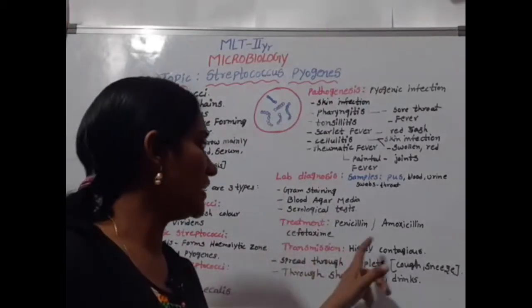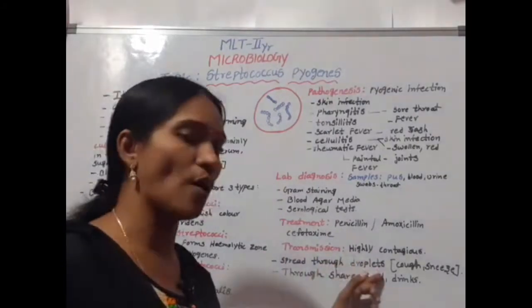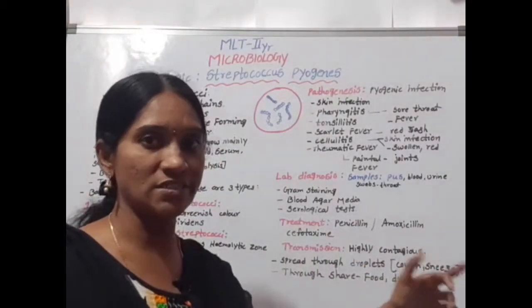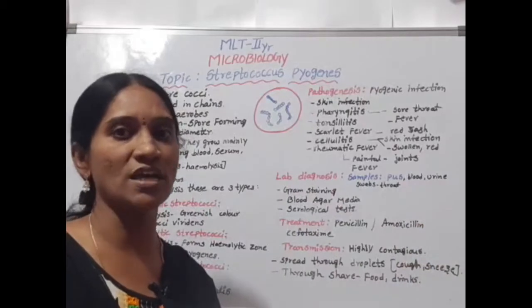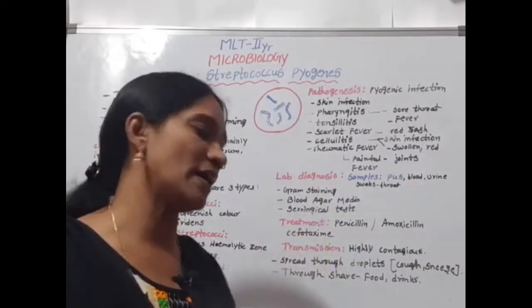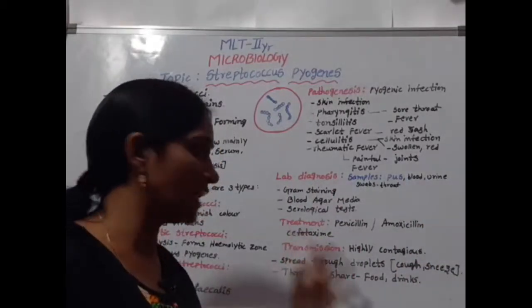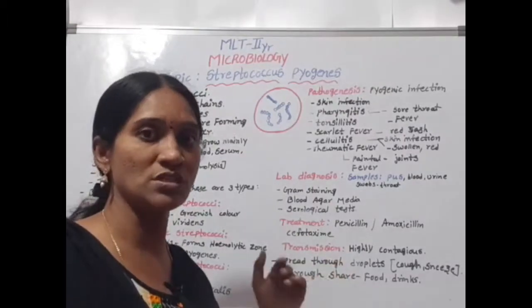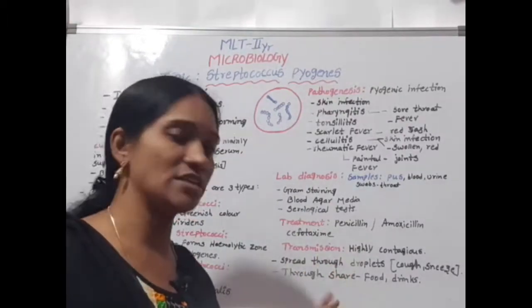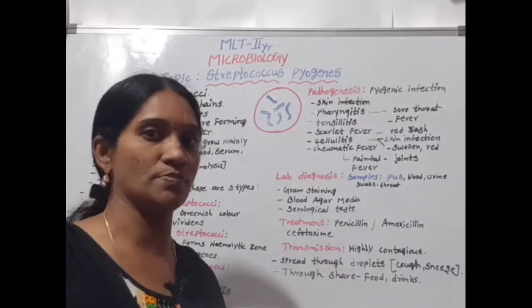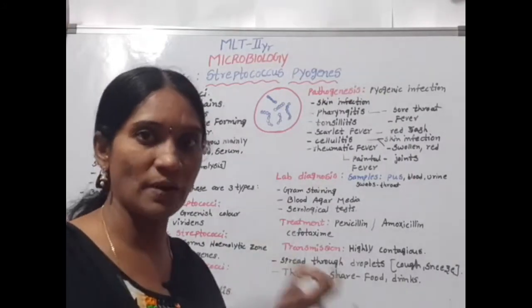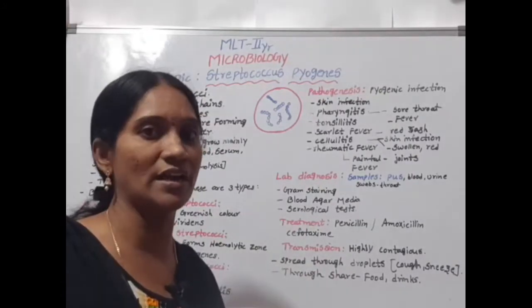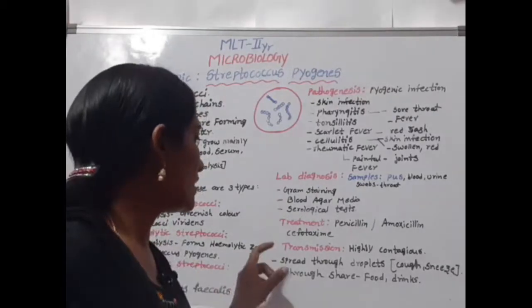Highly contagious, spread through droplets and through sharing of the patient's food items and drinks.